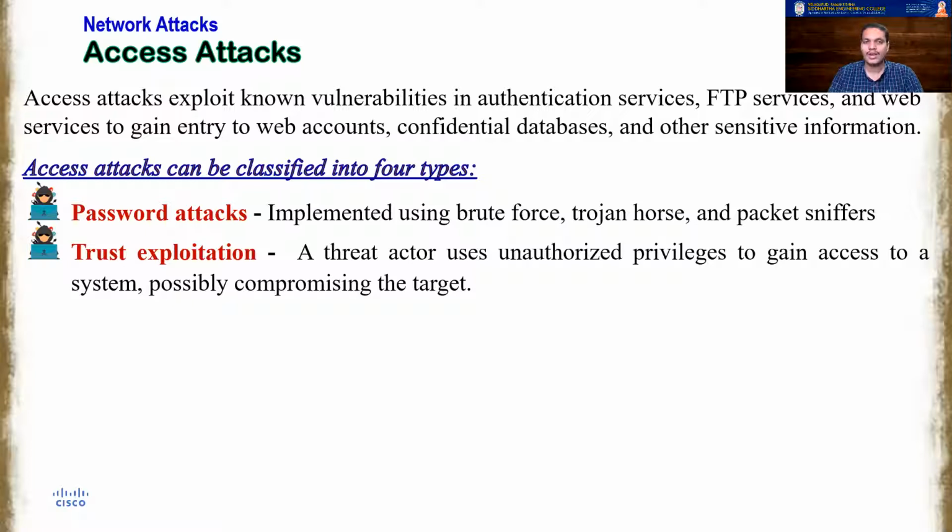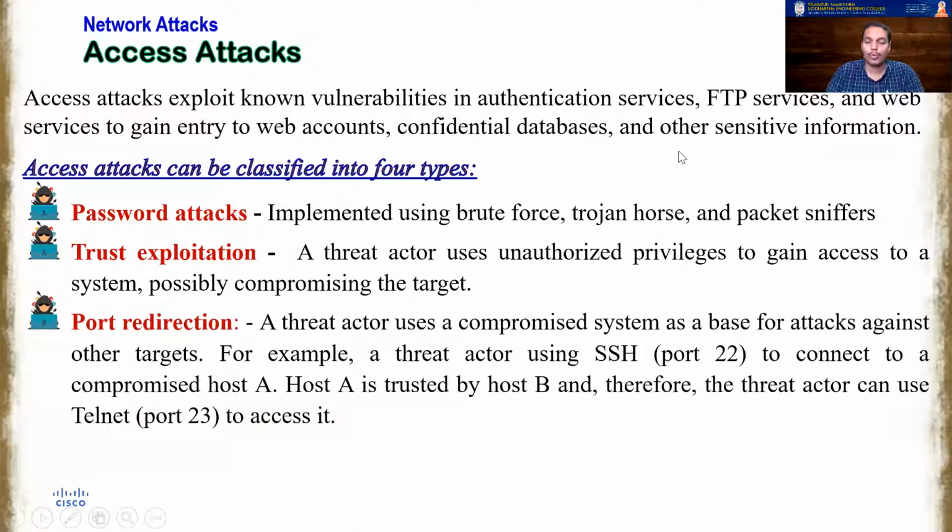The second one is something called trust exploitation. A threat actor can use unauthorized privileges to gain access to a system, possibly compromising the target. So if you do not have access to a system, and you try to get access by using illegal, unauthorized ways, then those kinds of access attacks come under trust exploitation.